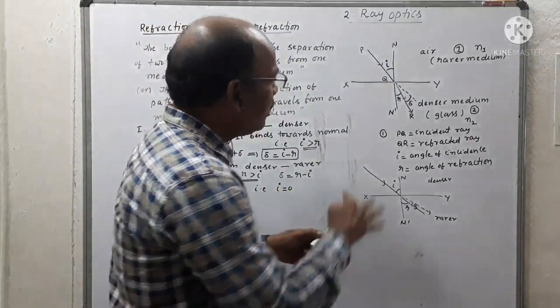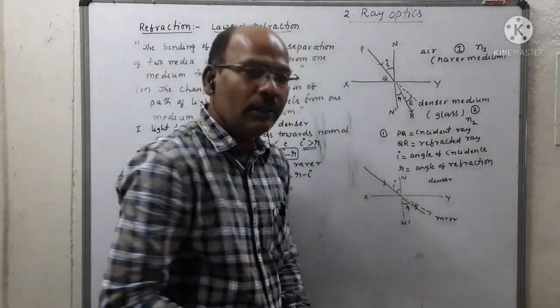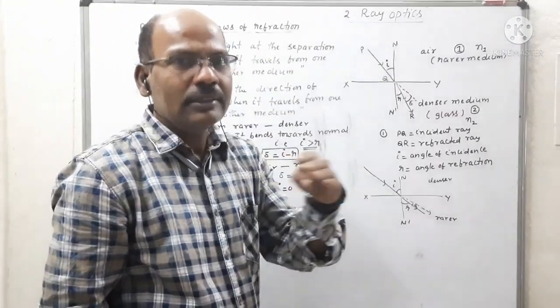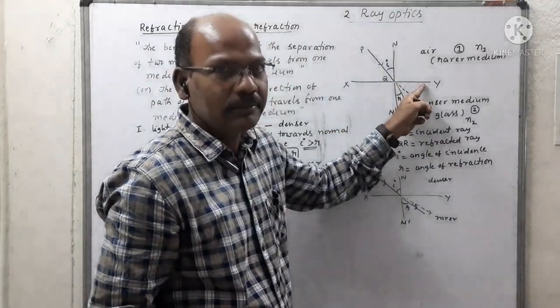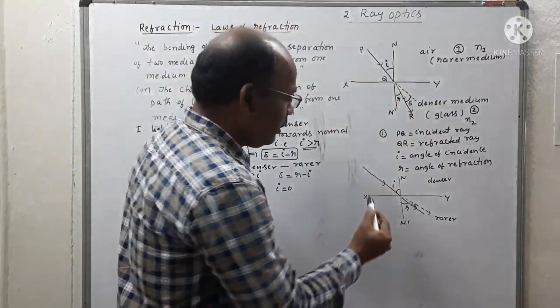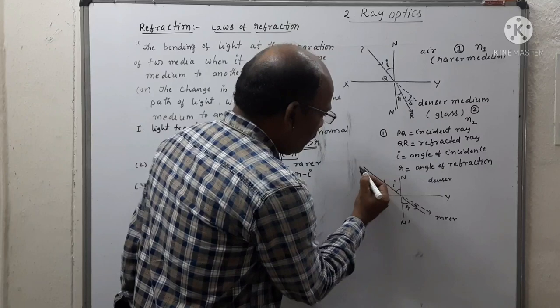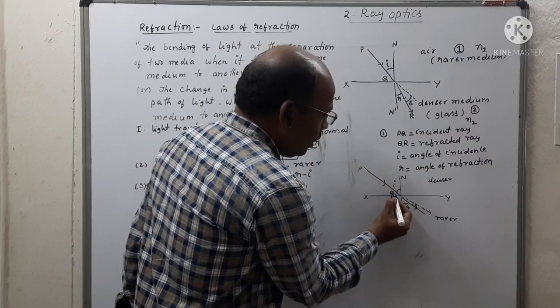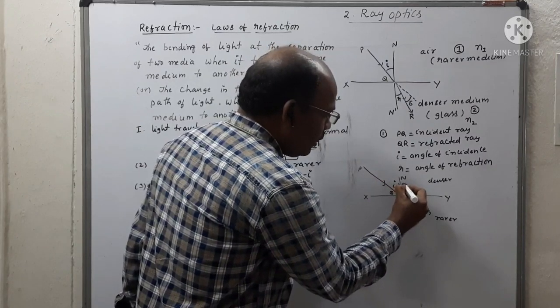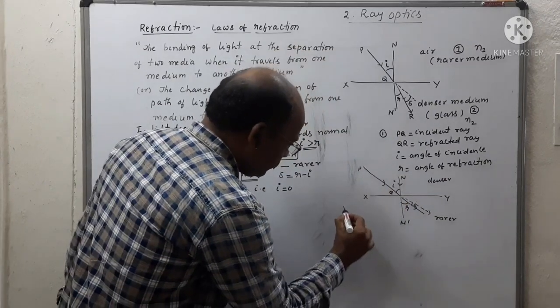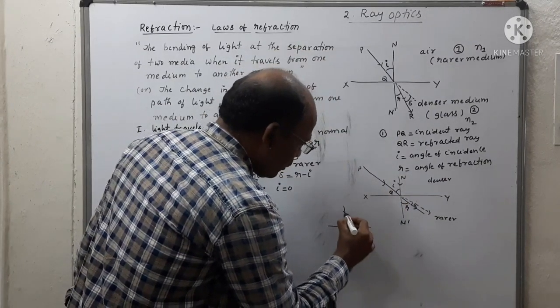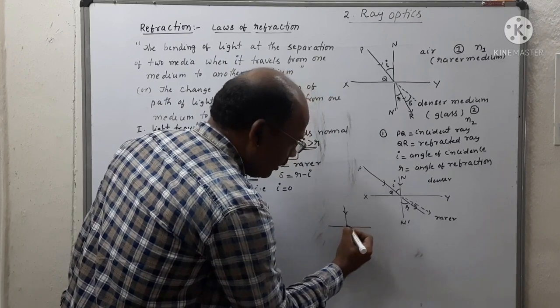Normal incidence is different from oblique incidence on the separation of two media. Let us say this is glass. Here we can observe the incident ray, that is PQ, is parallel to the normal. So this is the incident ray.